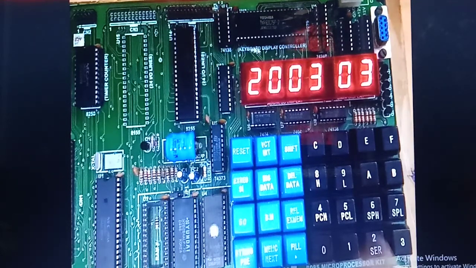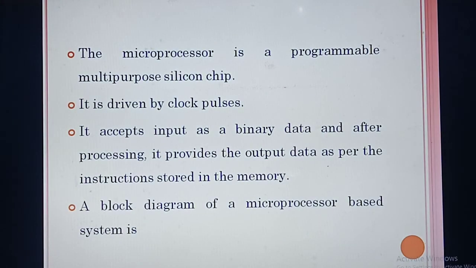This is the microprocessor. All of that is called the microprocessor, and those pins are implanted. Have you seen that green color line with a whitish line? That is called an integrated circuit, and each and everything is connected in the integrated circuit. Understood? Then how will this microprocessor work?